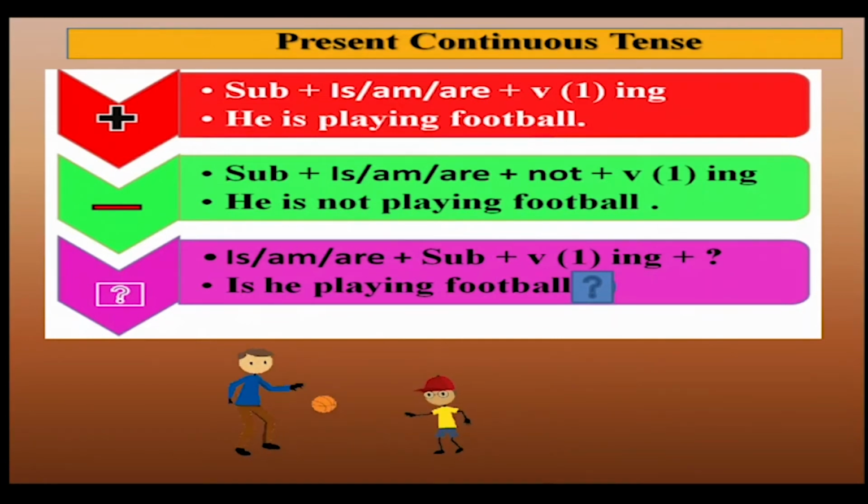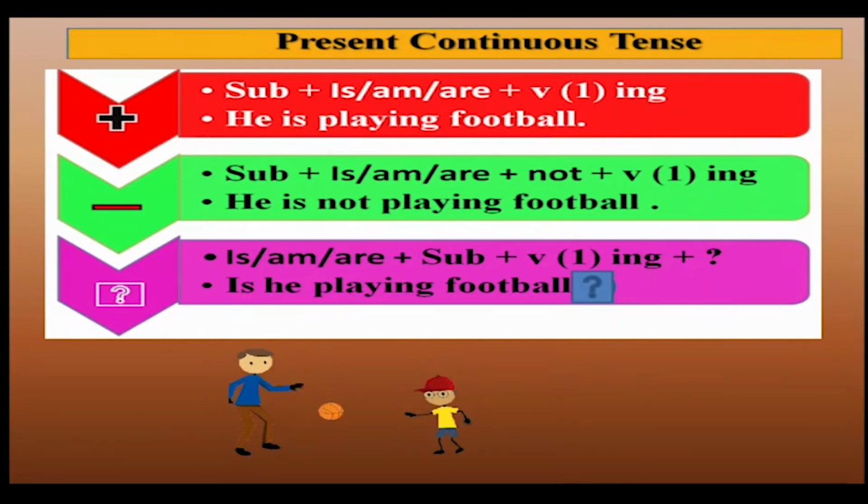Subject plus is or am or are plus verb added to ing form. For example, he is playing football. So we have already learnt this for affirmative sentence. Now for a negative sentence, subject plus is or am or are plus not plus verb in the root form added to ing.